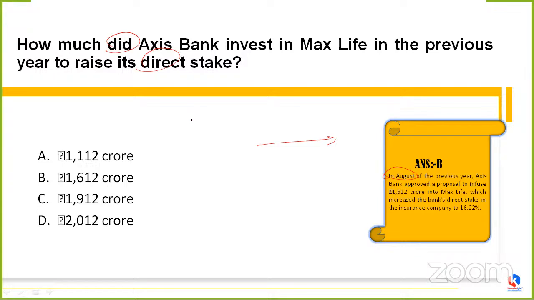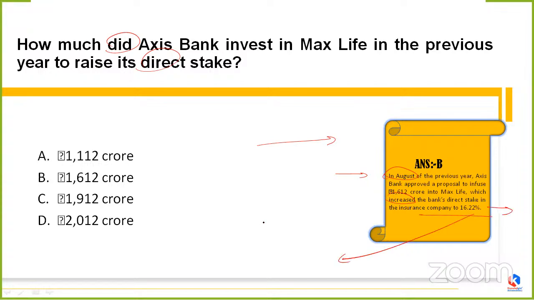So it's telling us that Axis Bank did increase its share in the Max Life, of course, but by investing how much amount? So it did invest 1,612 crore into the Max Life, which increased the bank's direct stake in the insurance company to 16.22%.